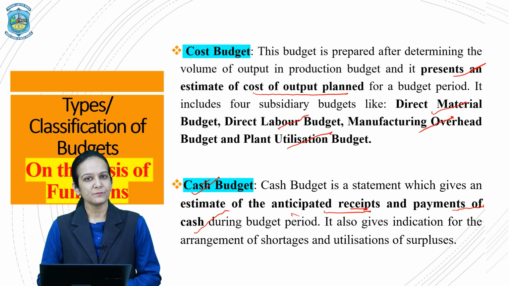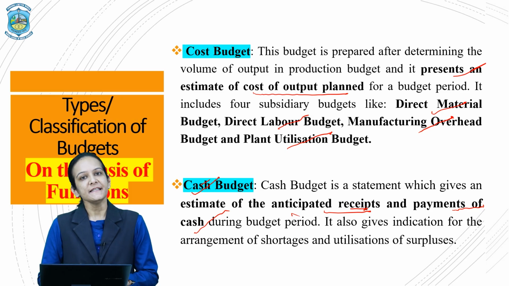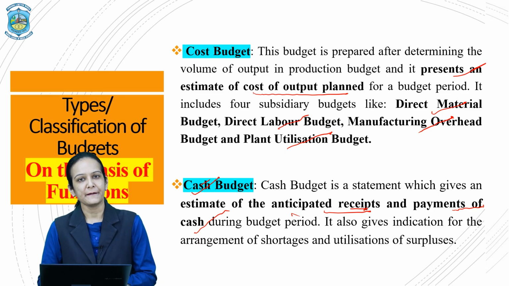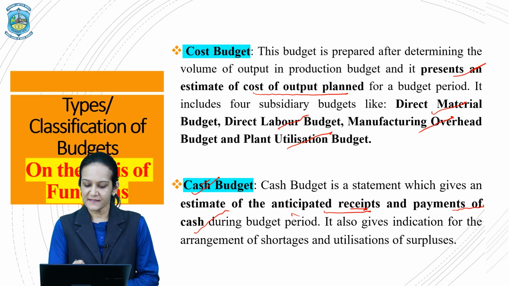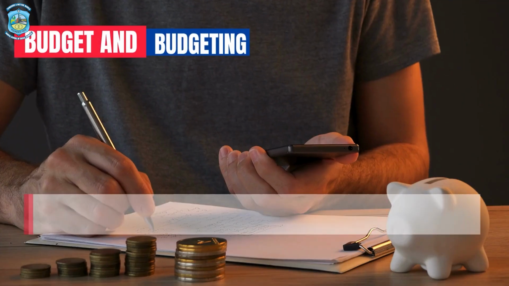In case of surplus balance, management can plan where the surplus cash balance can be invested, and in case of deficit cash balance, again the management can look out for the sources in advance from where the cash could be arranged later. So this kind of budget is a very important type of functional budget.